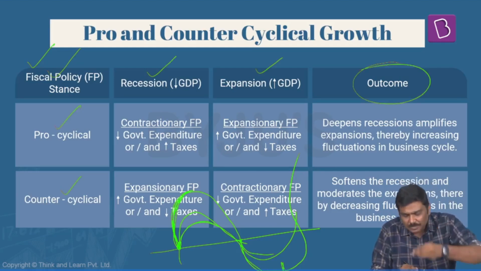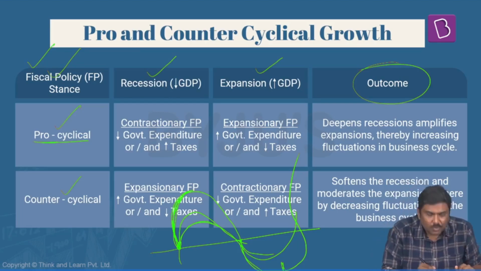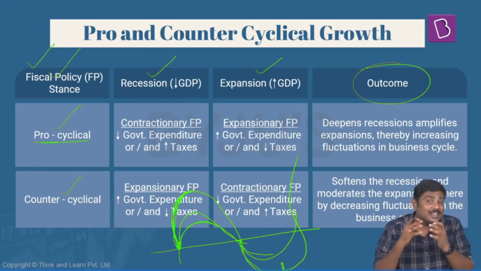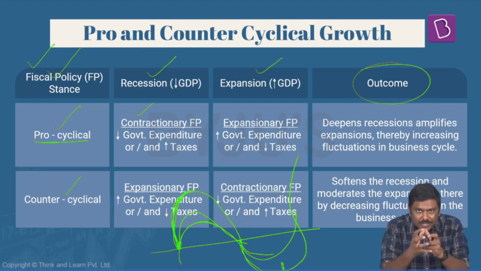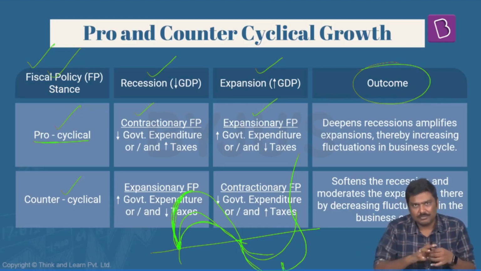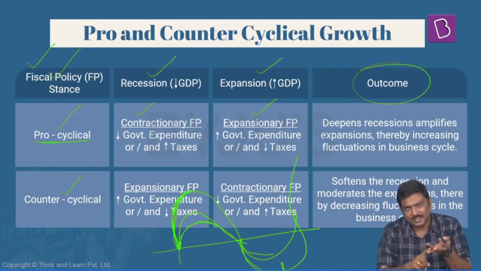Whatever we have discussed is basically given in table form here. Have a look at this. For example, pro-cyclical, I've already told you. Pro-cyclical means what? During recession, they will have a contractionary fiscal policy, and during expansion, expansionary fiscal policy. That is, they are going to intensify whether there is a boom or a recession.